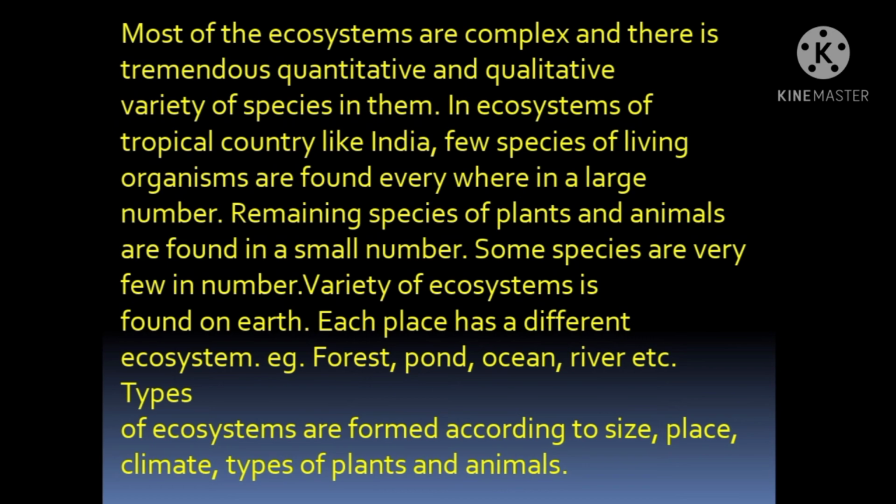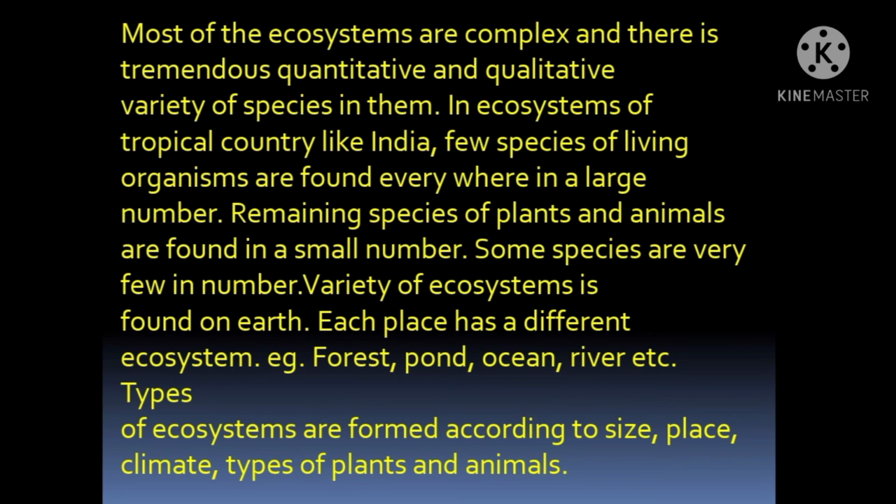Like the forest ecosystem is different, the pond ecosystem is different, in the ocean there is a different ecosystem, and in a river it depends on which species are living and how they work together to form an ecosystem. So types of ecosystems are formed according to size, place, climate, and types of plants and animals.